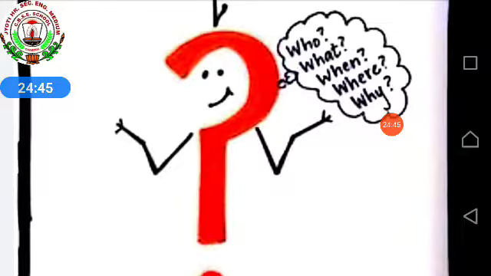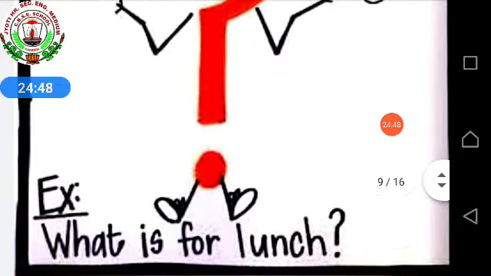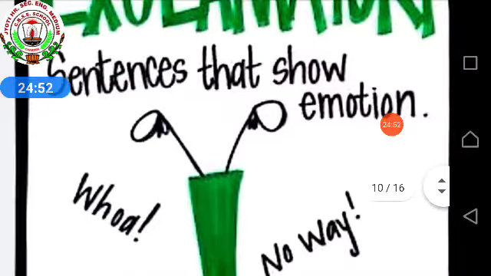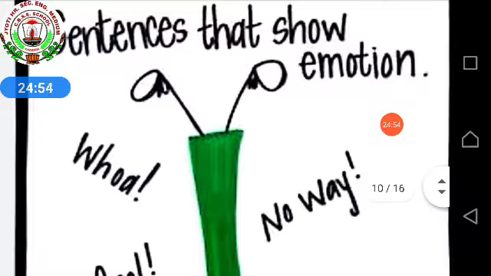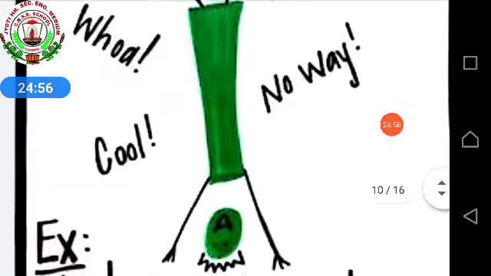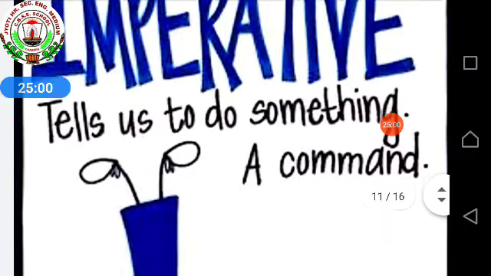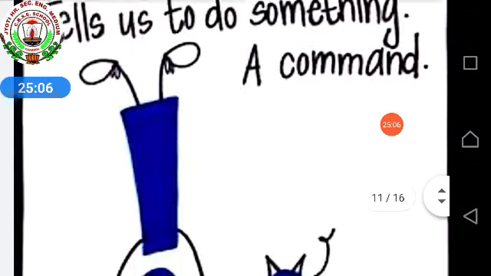With these also we can start the question. Then exclamatory sentences, which show strong emotion or feelings. Then imperative sentences, which tell us about giving an order or making a request.